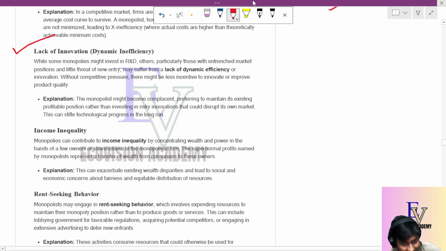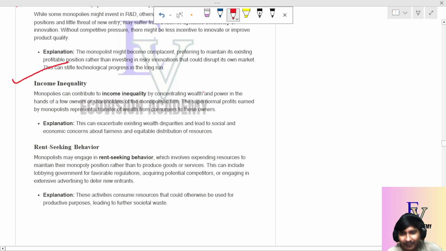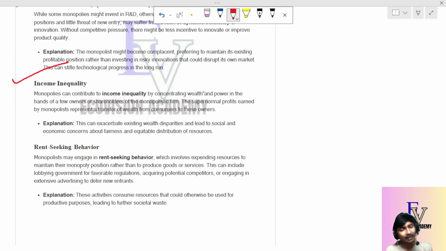Now income inequality. Monopoly can contribute to income inequality in wealth and power, because the owners or the shareholders of the monopoly firm can enjoy a higher profit, whereas the other firms which are also operating in that particular place do not earn the same level of supernormal profit. So there may be some income inequality in the market.